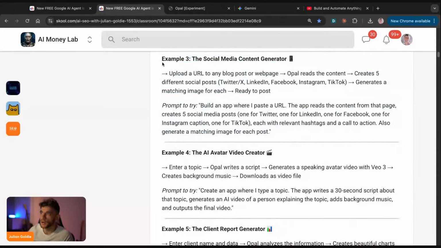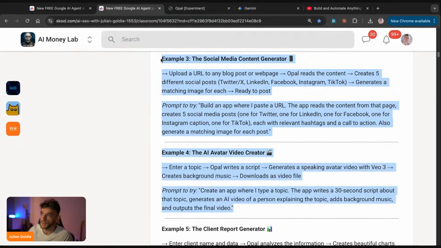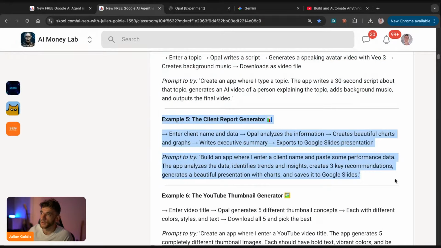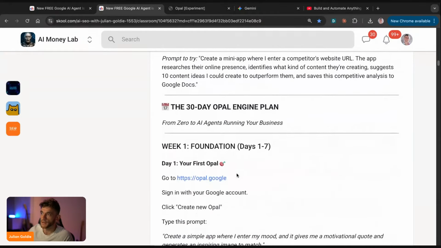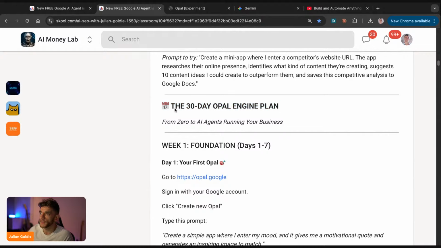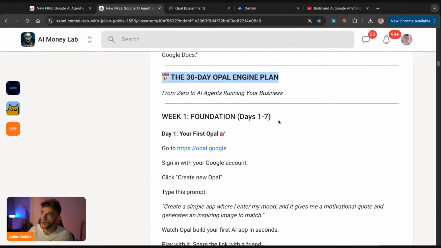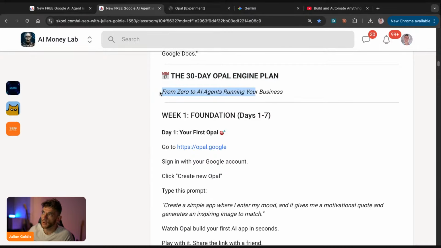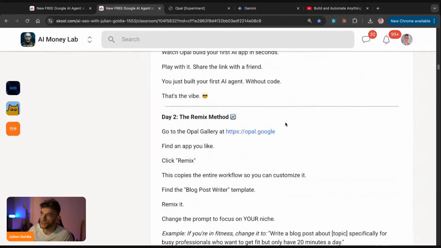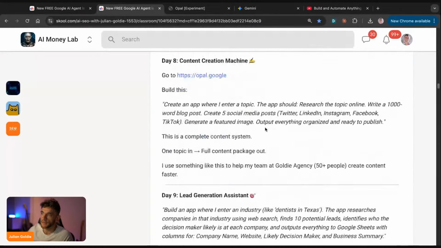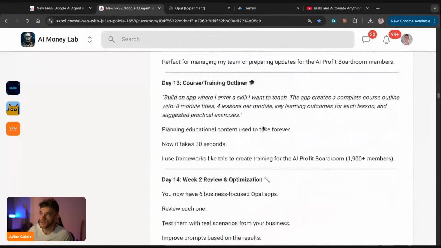Right? I've given you a few other examples like social media content generator, AI avatar video creator, and client report generator as well right here. Now, what I've also done is broken this down into a 30-day Opal Engine plan. So you can go from 0 to AI agents and run your business. And it shows you exactly what to do step by step every single day with copy and pastable prompts that you can take from me.